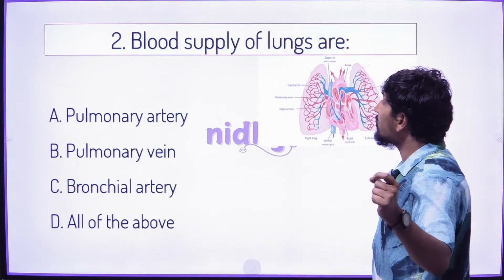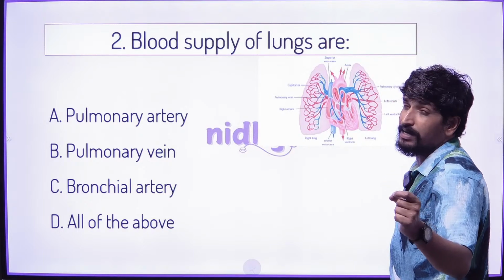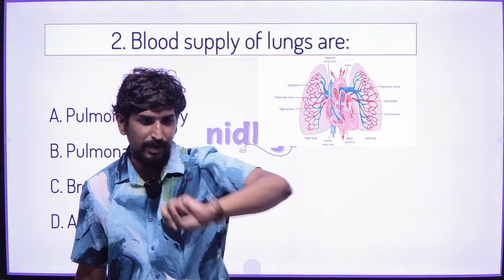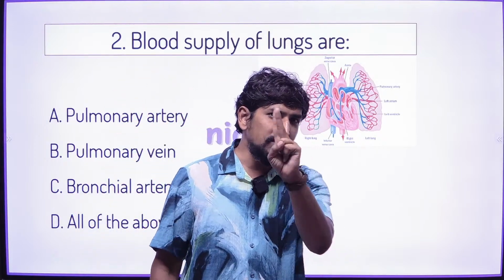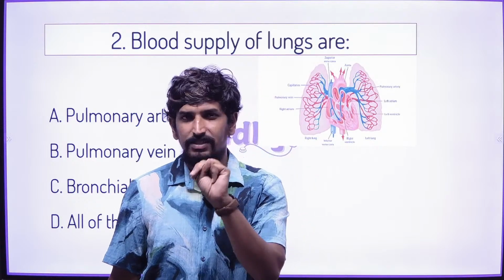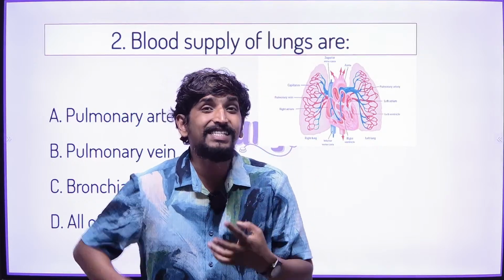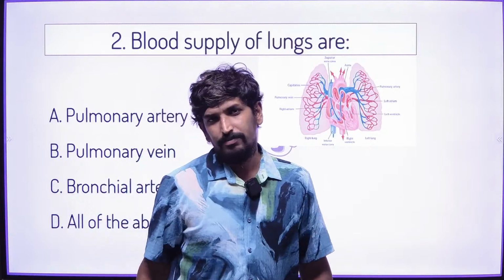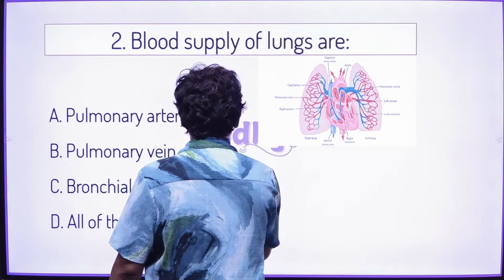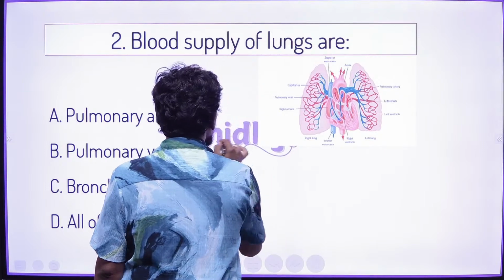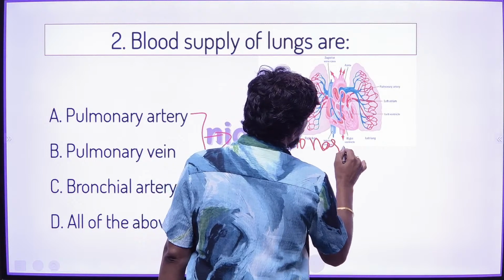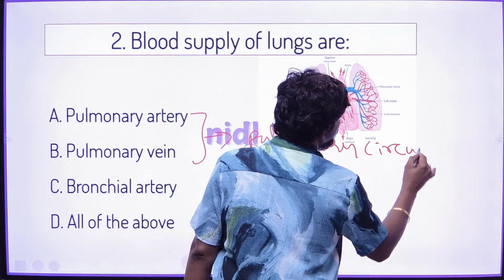This lung, blood supply by what exactly? In the lung we can see two types of supplies, and that is the speciality of the lungs. One is for gas exchange, that means pulmonary circulation.